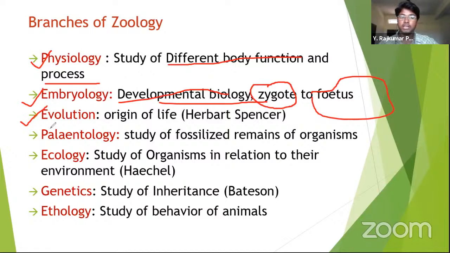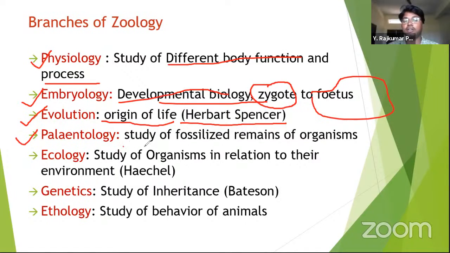Next, evolution. Evolution, just now I said, is nothing but the change in the organisms. So formation of new species is called evolution. It tells about the origin of life, how life came into existence, how so many species are there on the planet and how they came into existence. There are different kinds of theories in evolution. The term evolution is given by the scientist called Herbert Spencer. Remember this word.